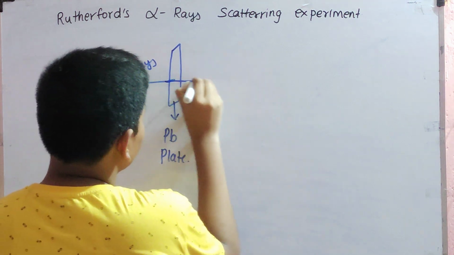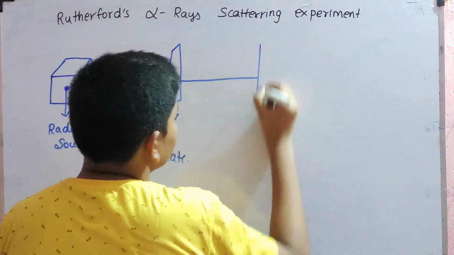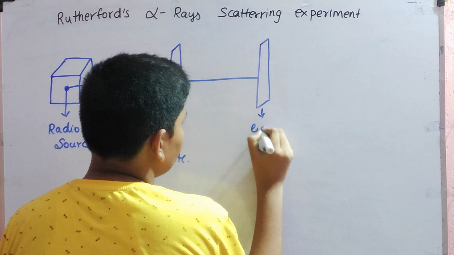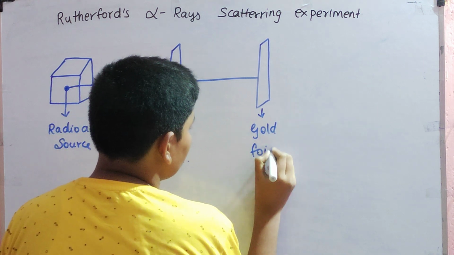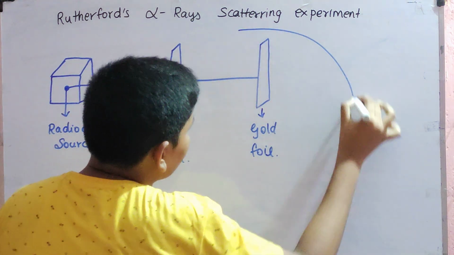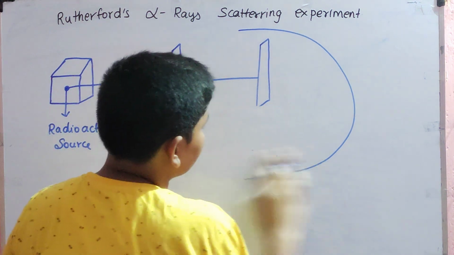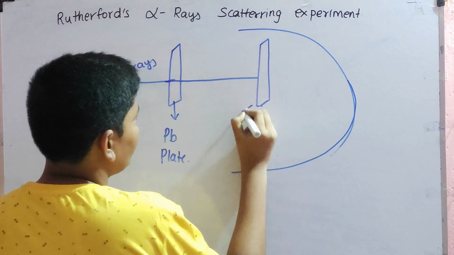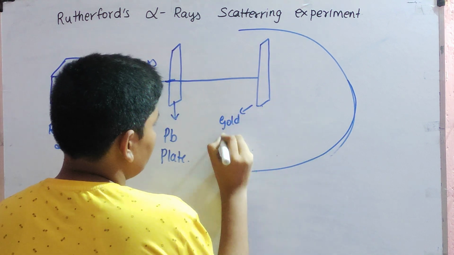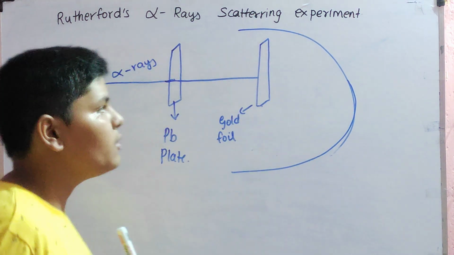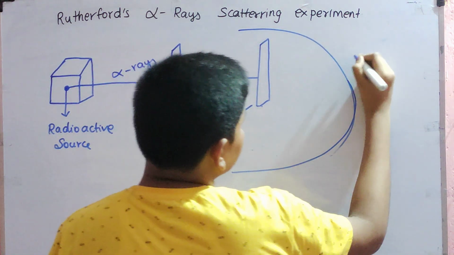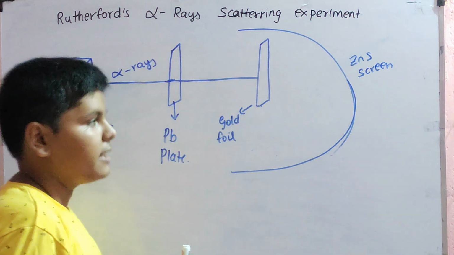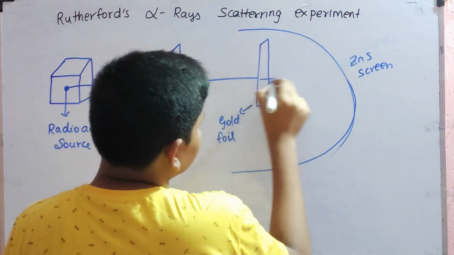So from this Pb plate, it went through another plate. This is called gold foil. And here there is a screen. This is a gold foil, a very thin gold foil. This screen is the ZnS screen, zinc sulfide screen, a fluorescent screen. Then he saw something like this.